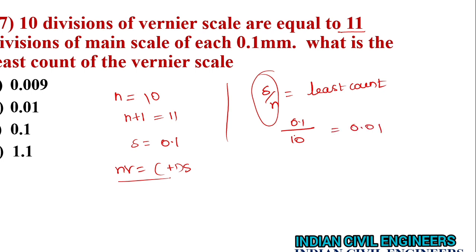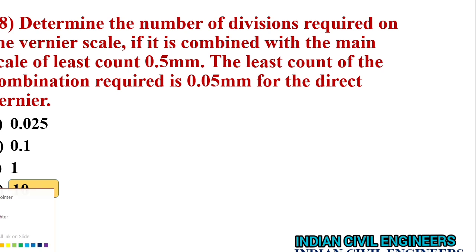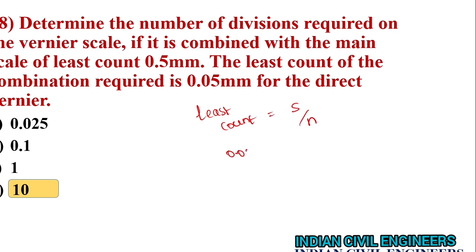Determine the number of divisions required on the vernier scale if it is combined with the main scale of least count 0.5 mm. The least count of the combination required is 0.05 mm for the direct vernier. Here the least count formula is S divided by N, and least count value is 0.05 and S value is 0.5, divided by N. So for N it is 0.5 divided by 0.05.